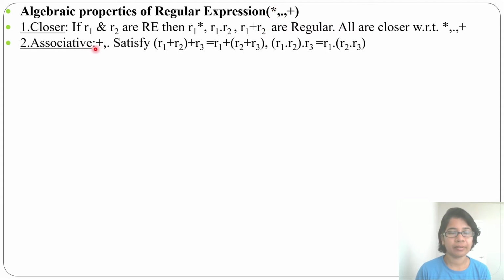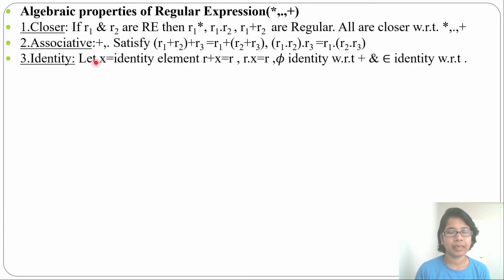Next, associative. Associative is applicable on binary operators, not on unary. Kleene closure is a unary operator. So associative is only applicable for OR and concatenation. R1 plus R2 plus R3, that you can write as R1 plus (R2 plus R3), or R1 concat R2 concat R3, that you can write as R1 concat (R2 concat R3). You can consider this as a plus and this as a multiplication. In addition and multiplication, associative is satisfied. Here also, in case of OR and in case of concat, associative is satisfied.